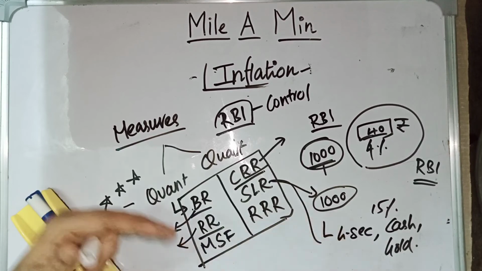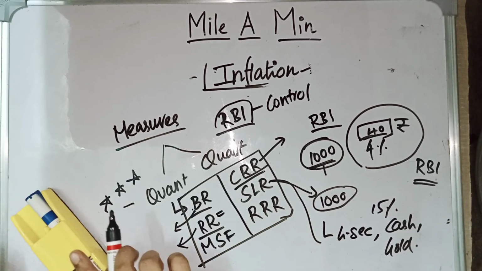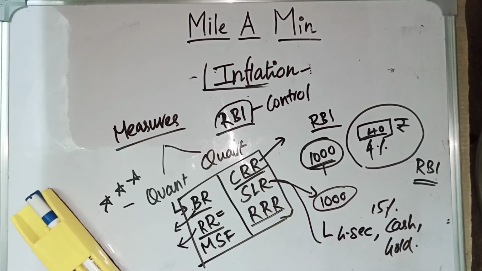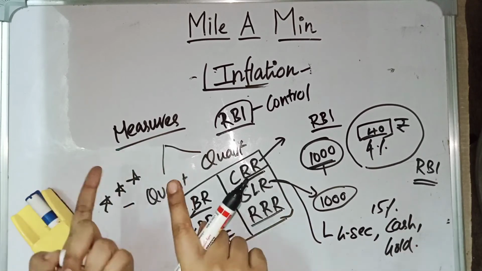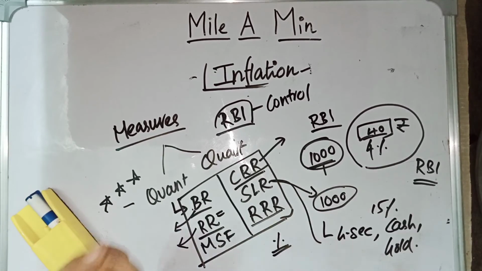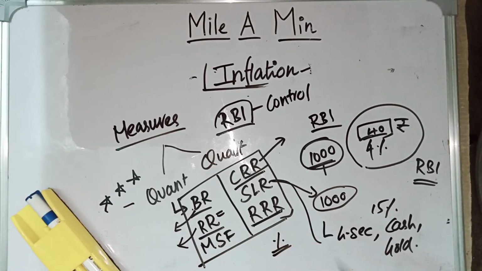If RBI borrows from the scheduled commercial banks, in repo rate, what I said is scheduled commercial banks are going to borrow from RBI, whereas in reverse repo rate, RBI is going to borrow from scheduled commercial banks, and then scheduled commercial banks get a certain percentage as the interest rate from RBI. But this reverse repo rate is also fixed by RBI. Repo rate is also fixed by RBI. So repo rate, reverse repo rate, bank rate, marginal standing facility, everything is fixed by RBI.